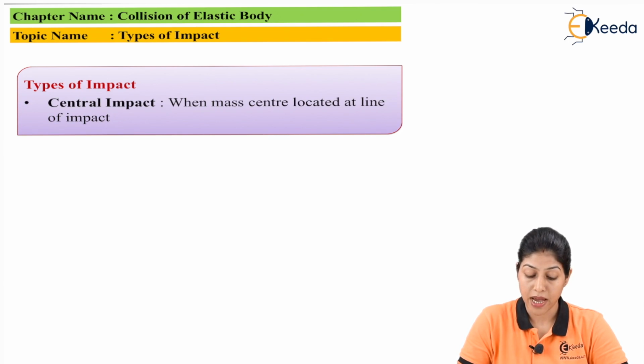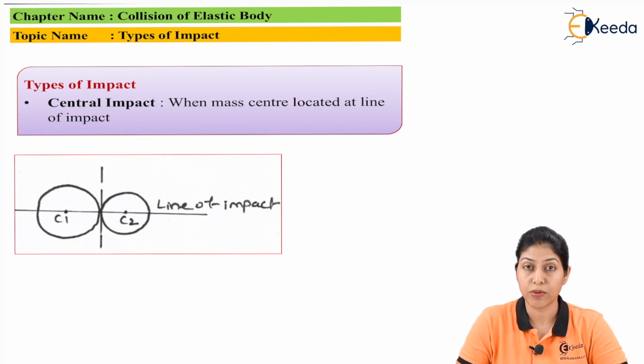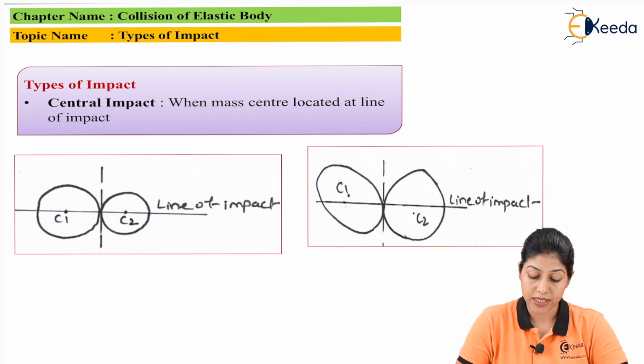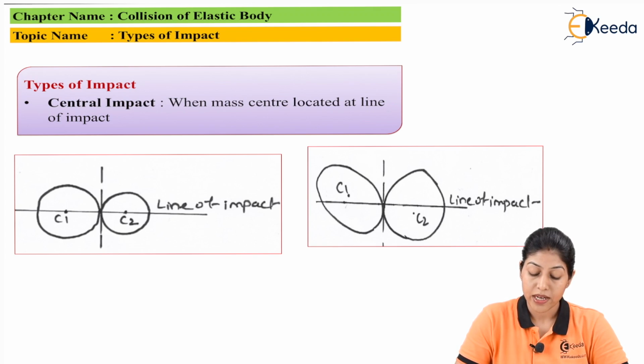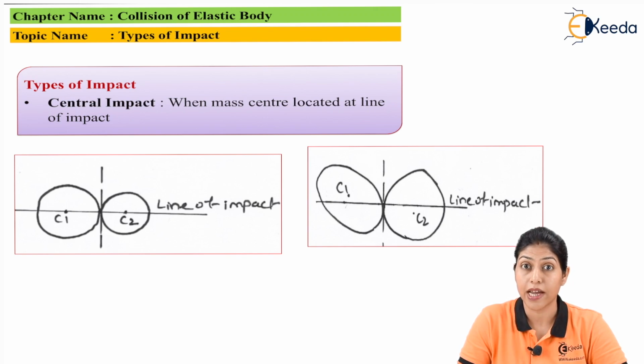And this central impact you can understand with the help of this particular diagram. Here you can see there are two diagrams I'm going to show which are related to this type of impact, central impact. We can define central impact when the mass centers of two bodies are located on the line of impact.